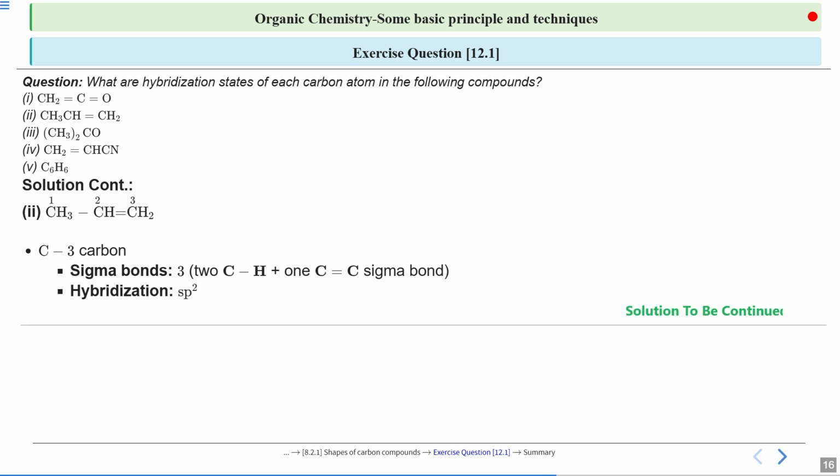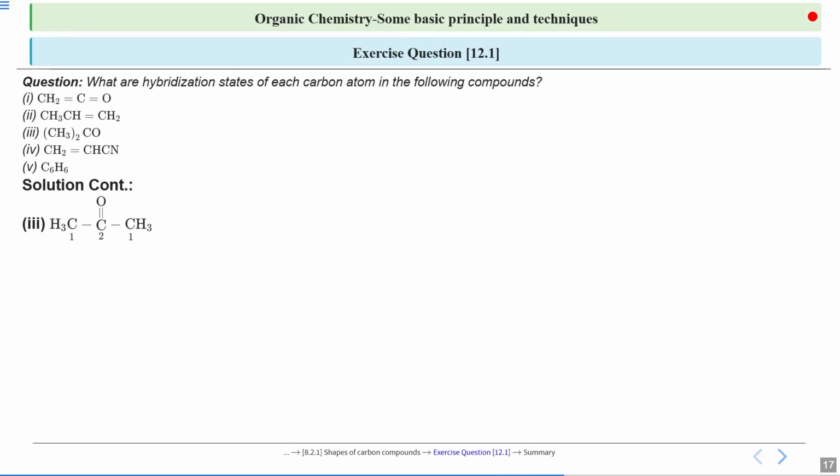Then moving on to the next compound, which is CH3, then C, then CH3, where the C2 carbon has a double bond. I have expanded this third structure, and rather than writing CH3 twice, I have put it on both sides of the second carbon. Further, we can say for the C1 carbon that it has 4 sigma bonds, where 3 are from hydrogen and 1 is with carbon number 2. Therefore, its hybridization will be sp3.